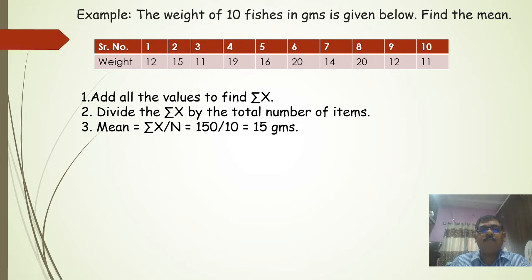Then the example: the weight of 10 fishes in grams is given below, find the mean. That is the first fish to the tenth fish and the weight in grams. Add all the values to find the summation of x, then divide the summation of x by the total number of items, that is 12 plus 15 plus 11 plus and so on. When you sum it all, summation of x equals 150 divided by the 10 fishes. 150 divided by 10 equals 15 grams, which is the mean weight of the fish.